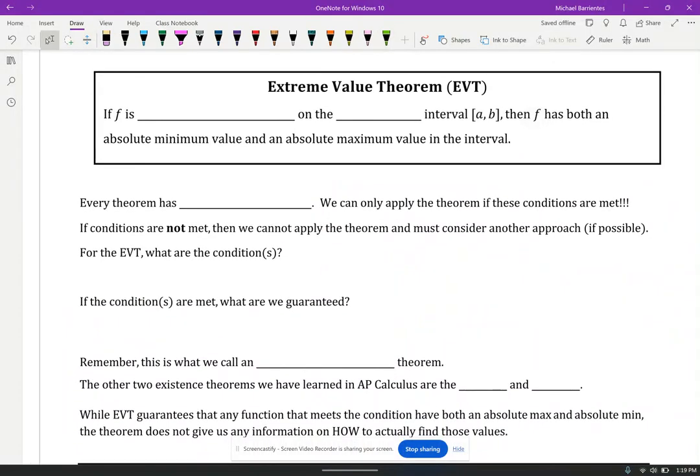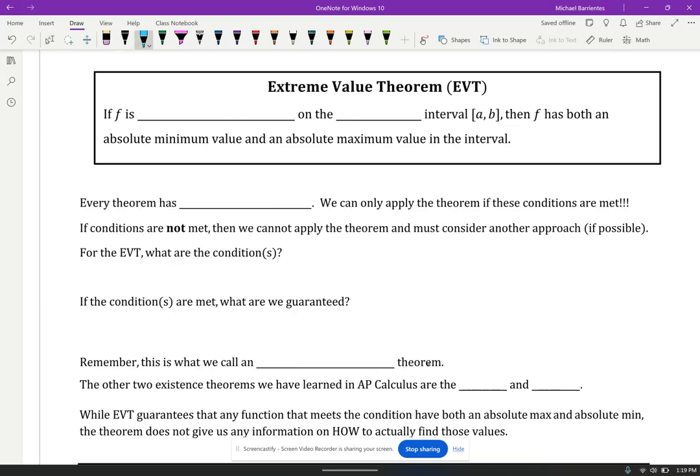And in this video, we'll officially define what the extreme value theorem is. The extreme value theorem, like its cousins, the mean value theorem and the intermediate value theorem, all guarantee us the existence of something. And in this case, we need two conditions.